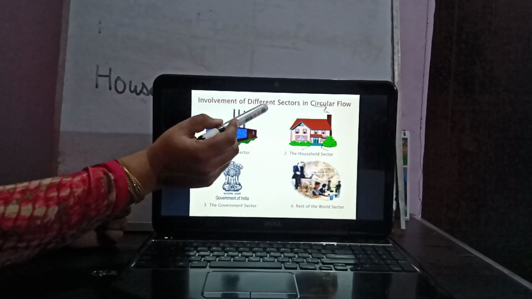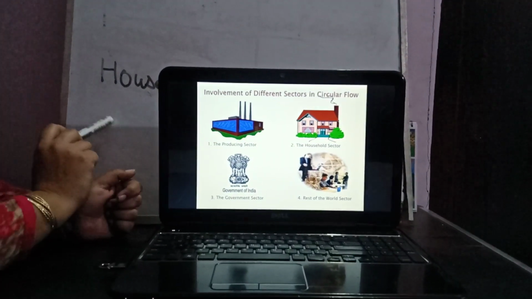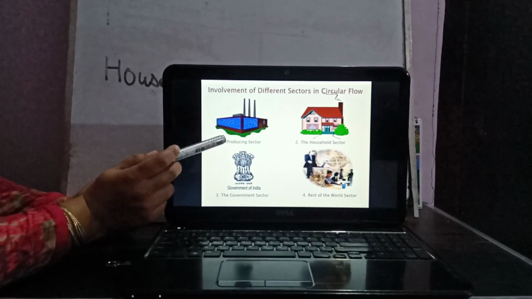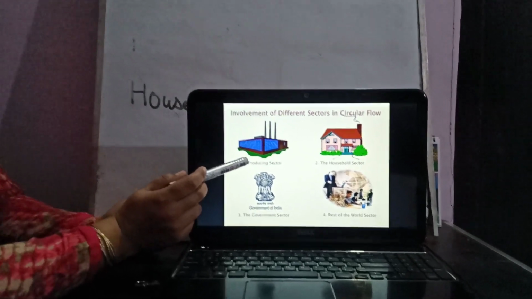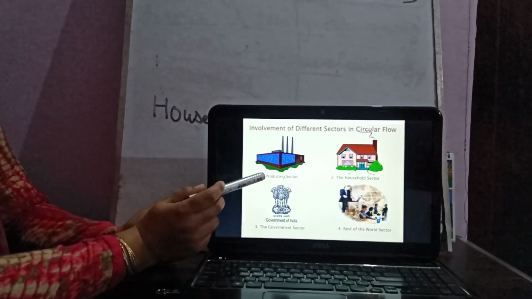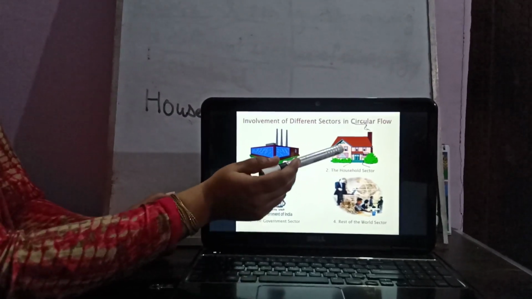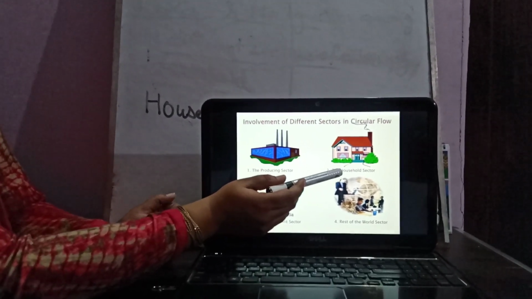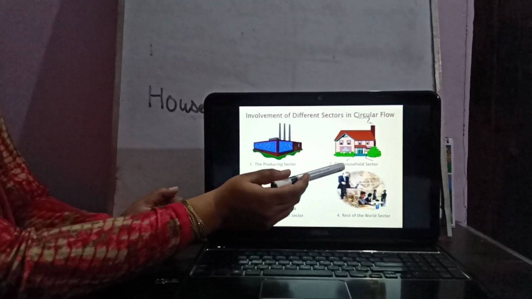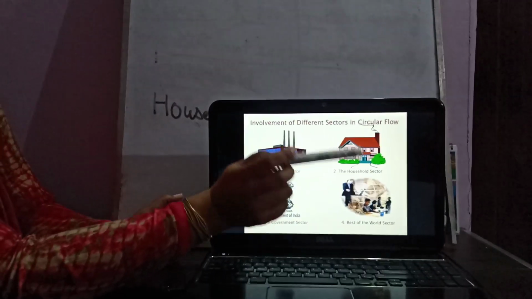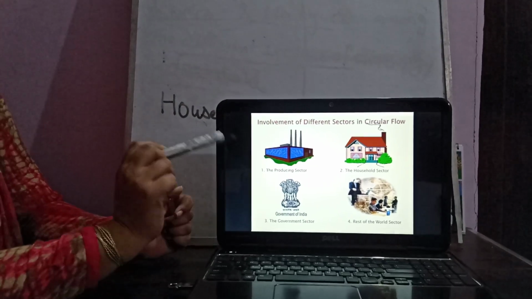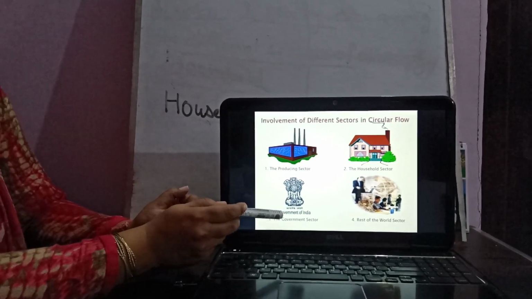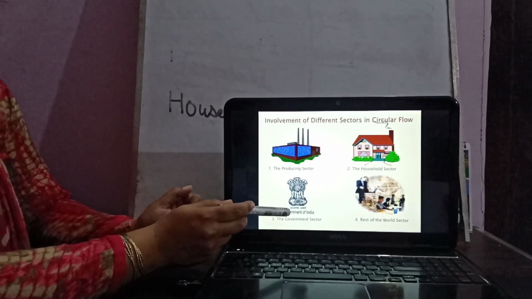The different sectors involved in circular flow of income are the producing sector, which produces goods and services. Household sector is the owner of factors of production. The factors of production are land, labor, capital and entrepreneur. Then the third sector is government sector.